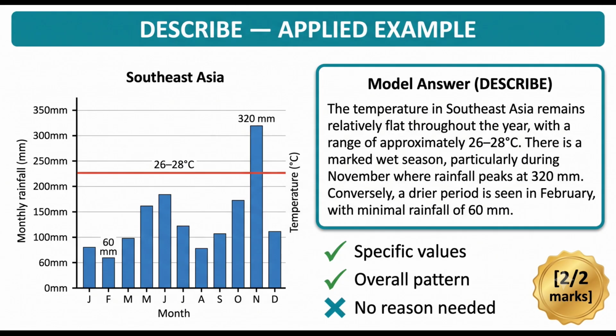There is a peak in November at 320 millimeters and a relative dry period in February at 60 millimeters, though there is no true dry season as even the lowest month is still significant.